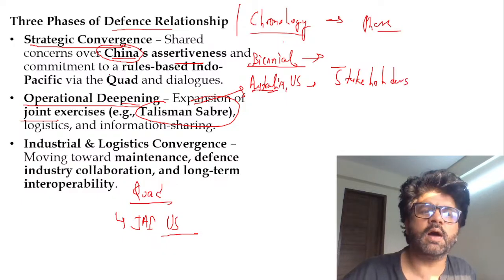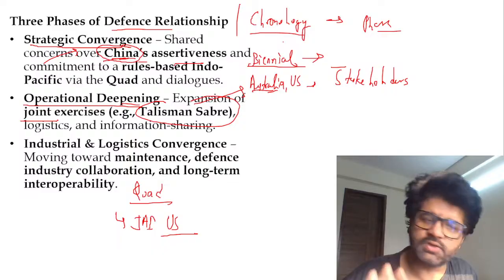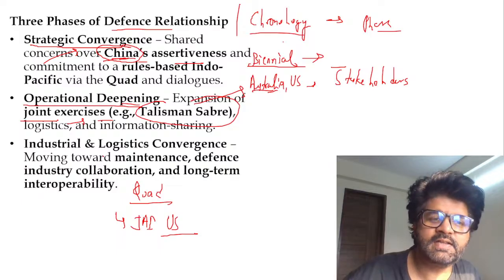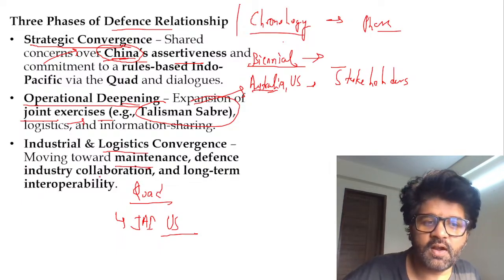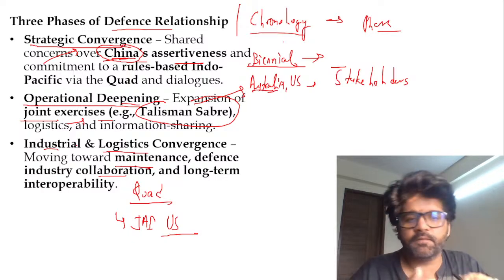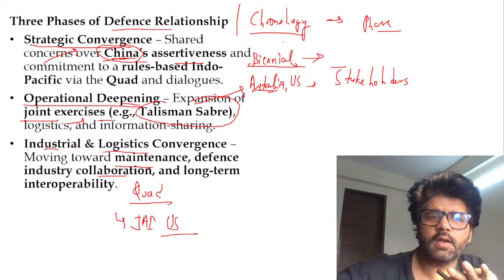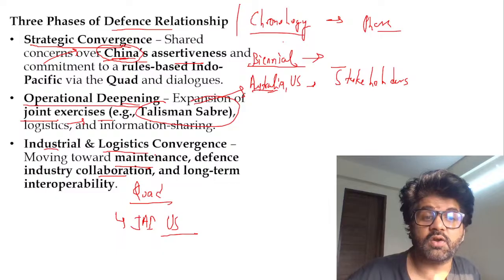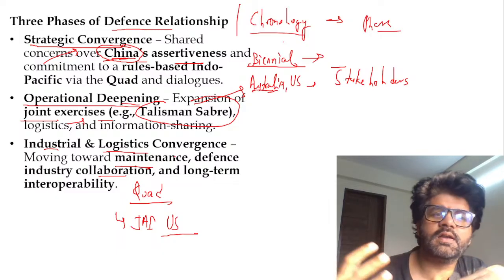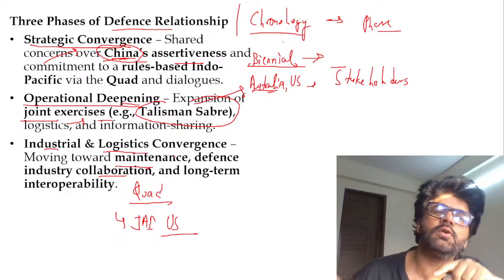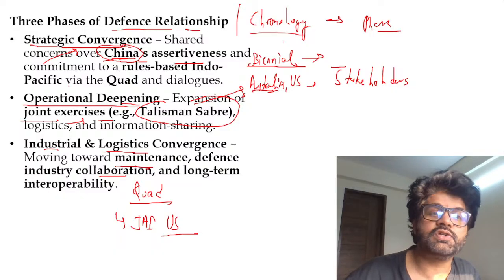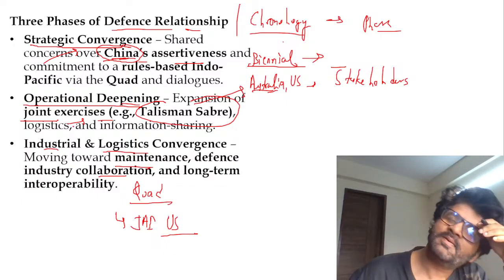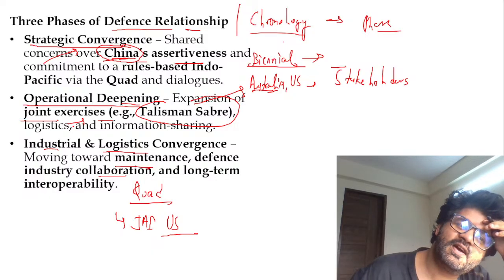So first thing first, you come together, you talk about your common enemy, China. Then you do some exercise, like let's walk in the morning together. And then you come together, you share your food, you share your love with each other. So in this scenario, we will do refueling. Like let's say our airways or our ships are going, they're running out of fuel. All these things will happen here. Industrial and logistic convergence. So just like a guy and girl come together slowly, same way defense relationship or relationship between countries happens, slowly. Strategic convergence. Oh my god, I'm becoming a bigger and bigger joker with each passing day.